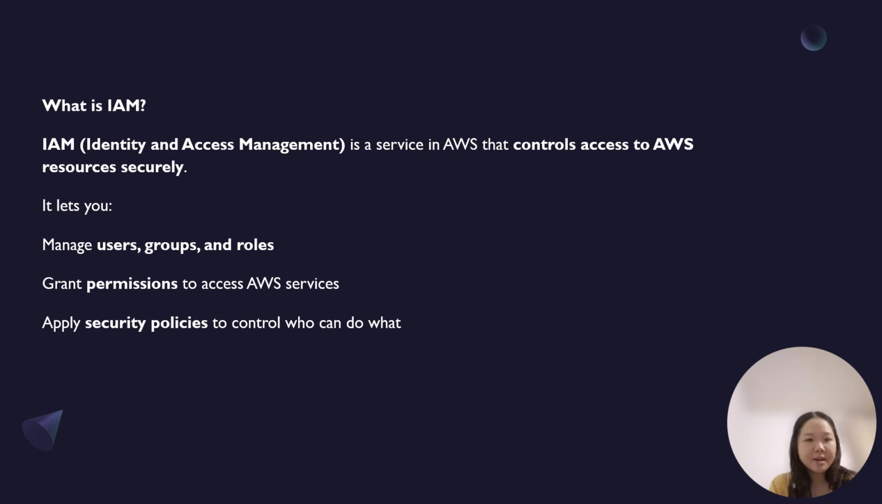What is IAM? IAM stands for Identity and Access Management. It's a service in AWS that controls access to AWS resources securely. It lets you manage users, groups, and roles, grant permission to access AWS services, and apply security policies to control who can do what.